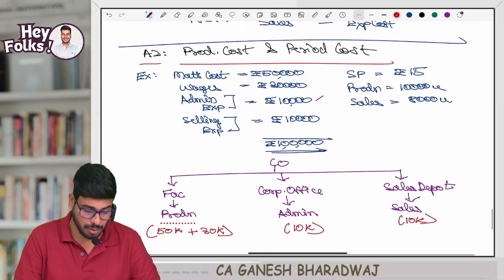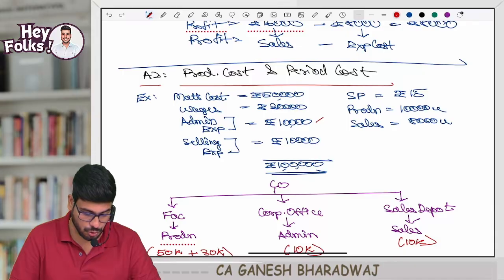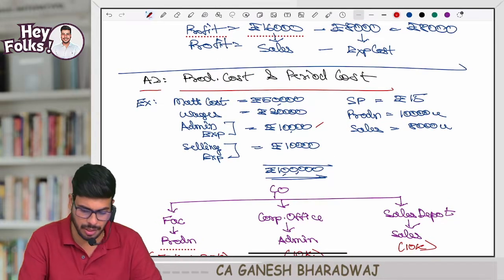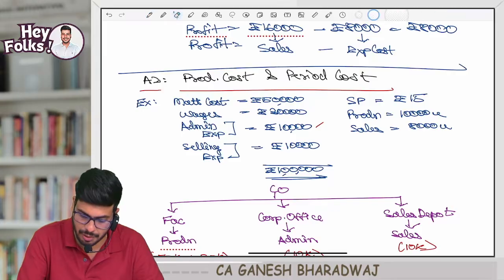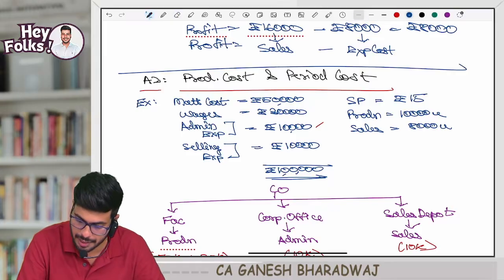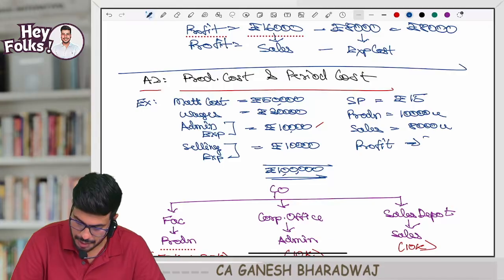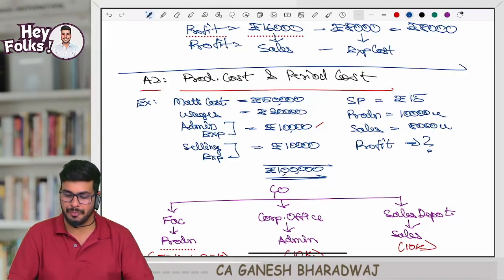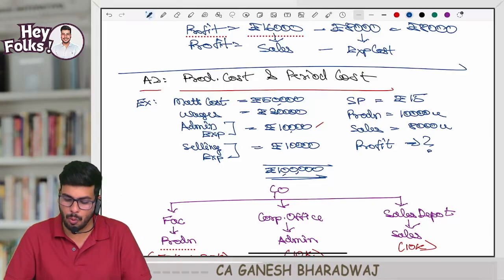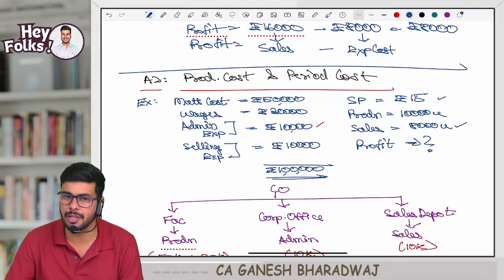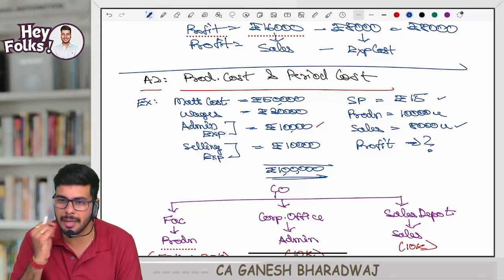Now, in this case, what we need to do is arrive at the profit. So here the question is, what do we need to calculate? We need to calculate the profit. Now how do we compute the profit? What is the sales figure? Come on, everyone. 8,000 units into 15 rupees. Every time I sell a unit, I will get how much?